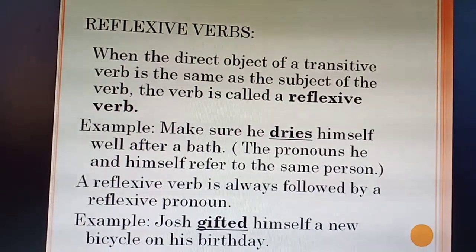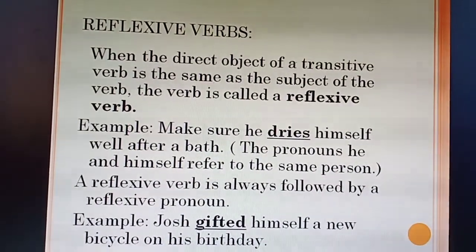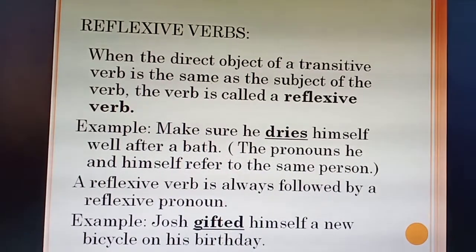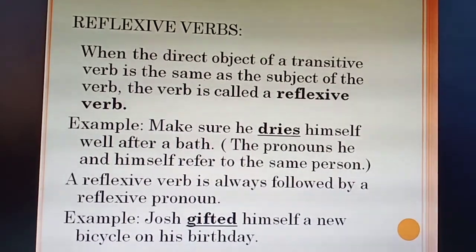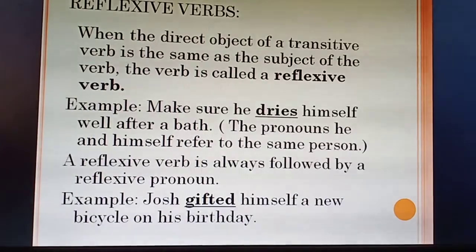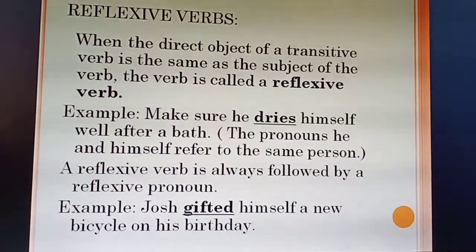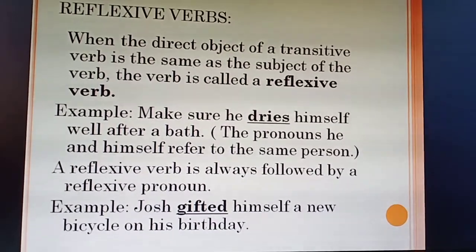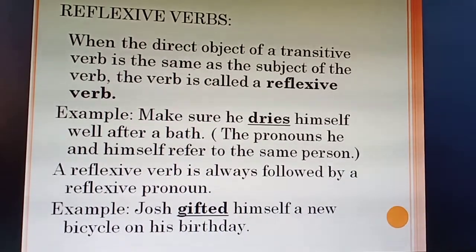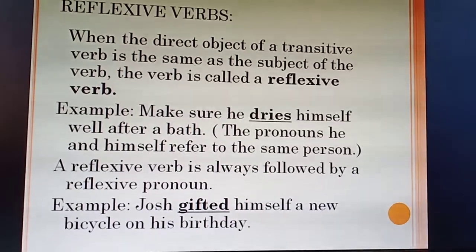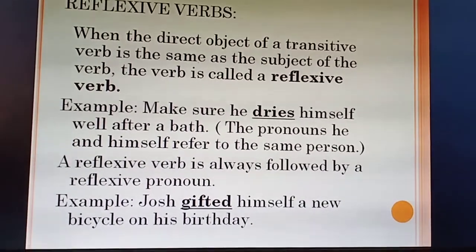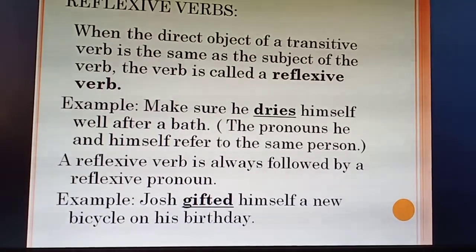Now reflexive verbs. When the direct object of a transitive verb is the same as the subject of a verb, the verb is called a reflexive verb. It says that when the subject of the transitive verb as well as the direct object of the transitive verb are same, the verb is known as reflexive verb.